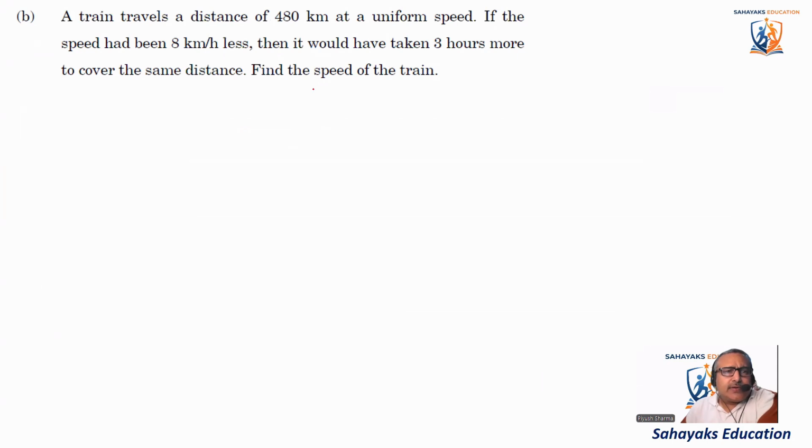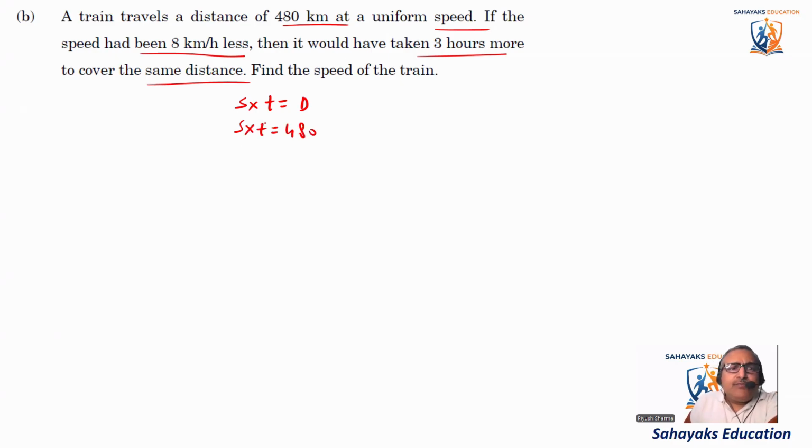Okay, this question states that a train travels a distance of 480 kilometers at a uniform speed. If the speed had been 8 kilometers per hour less, then it would have taken 3 hours more to cover the same distance. So we know that speed into time is equal to distance. Let the speed be s and time be t. Now s multiplied by t comes out to be 480. This is the first equation. Now, if the speed had been 8 kilometers per hour less, that means s minus 8 multiplied by